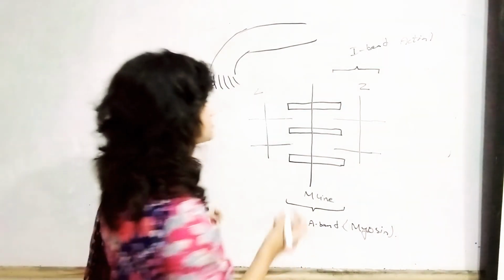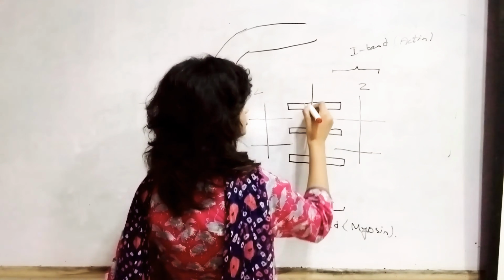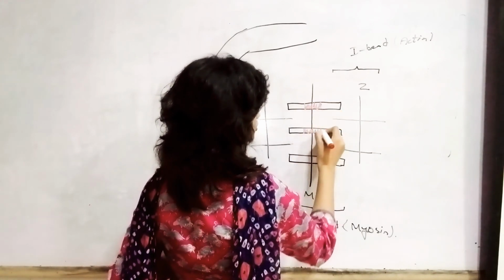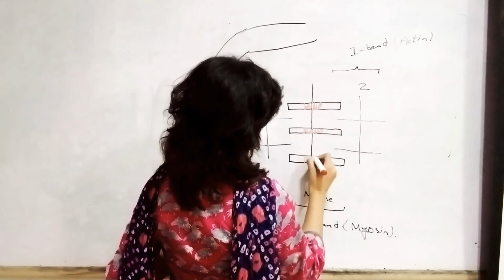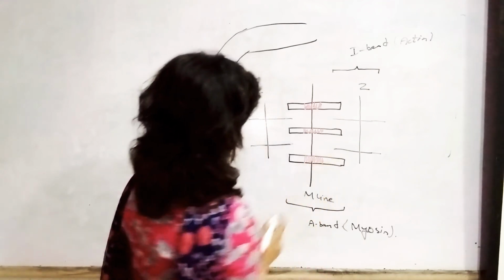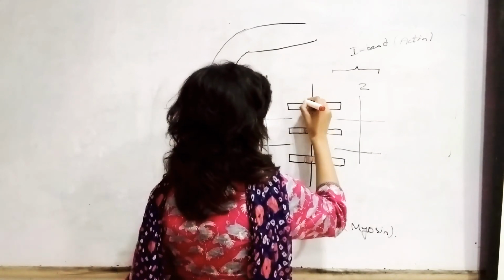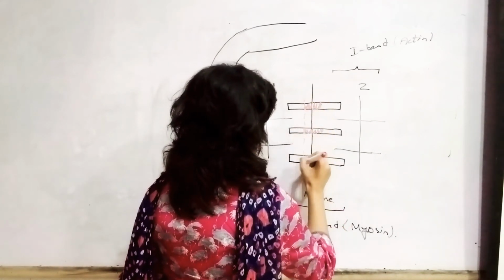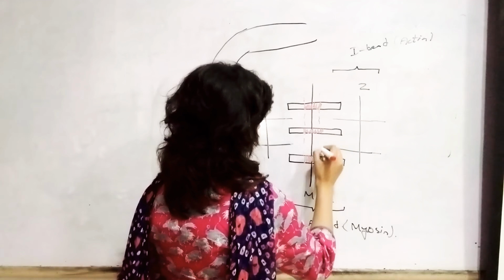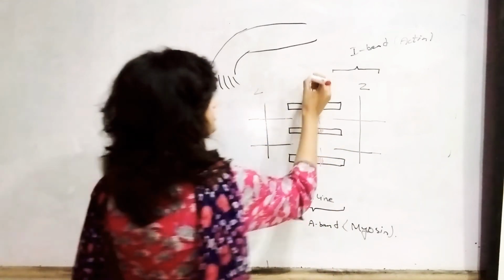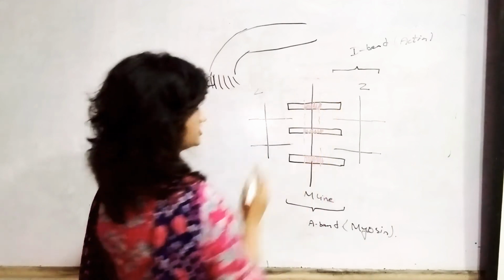Now there is a zone which is known as the H zone. This zone, which is present in the A band, is known as the H zone.